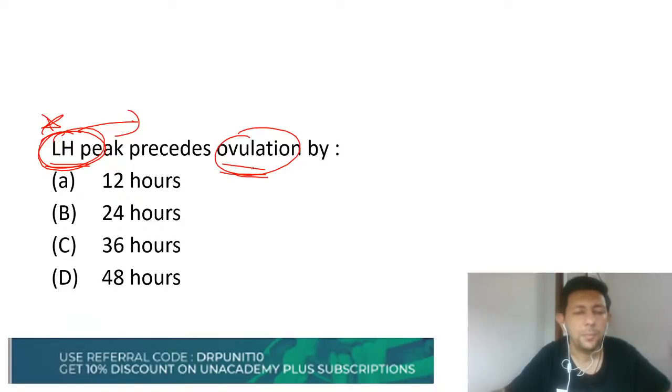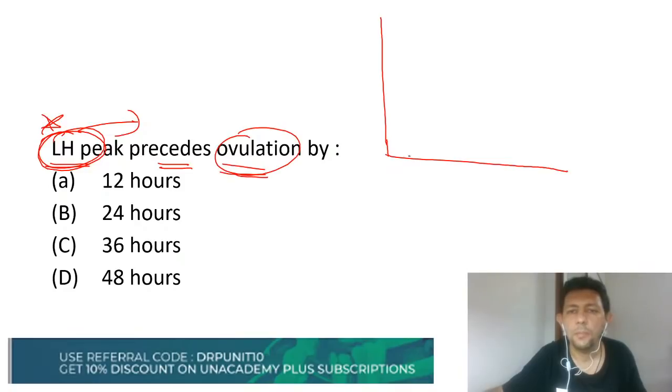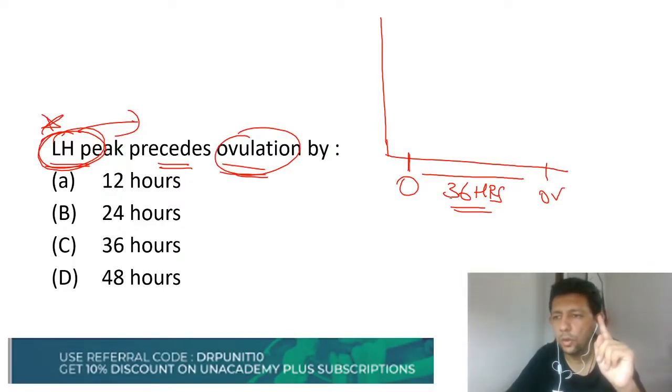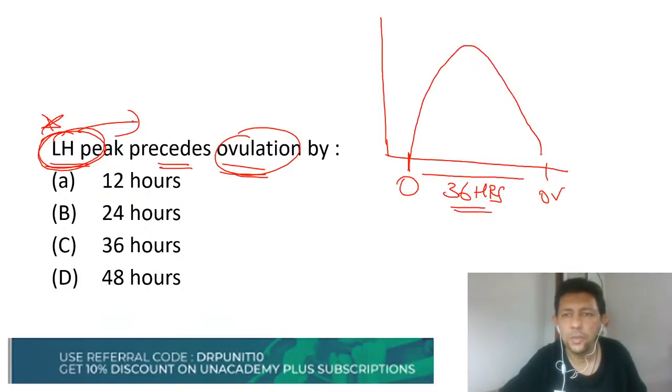Now please pay attention, it's very important, and I always tell the students to please read the question correctly before answering. I'll be giving you a simple figure which will help you remember this topic. Remember that from LH surge onset to ovulation is going to be 36 hours. Is it understood to all of you? So onset to ovulation is 36 hours, and this is the simple graph which you remember.